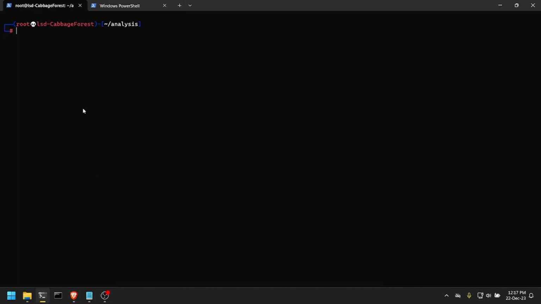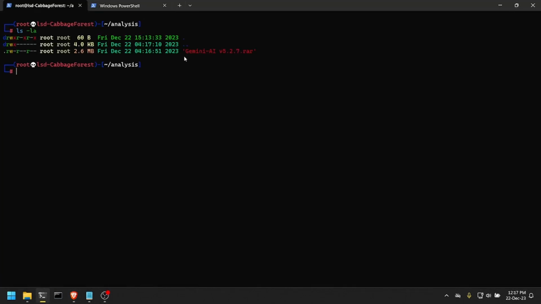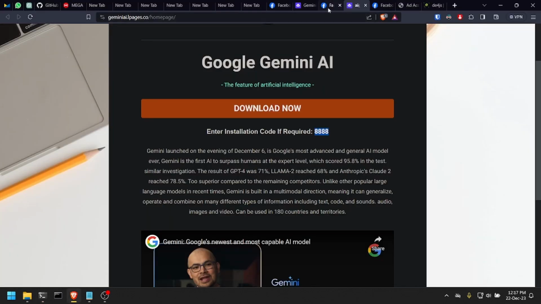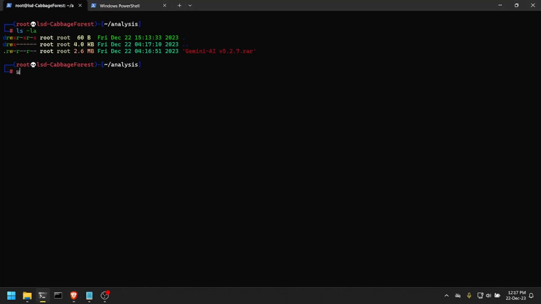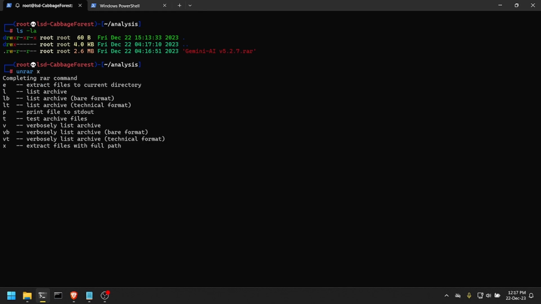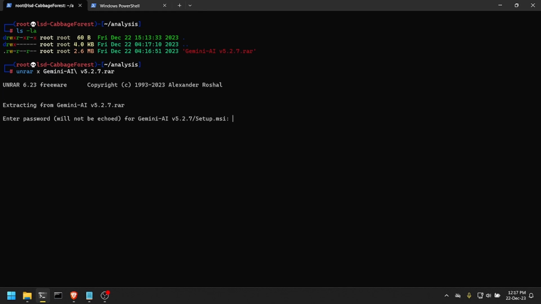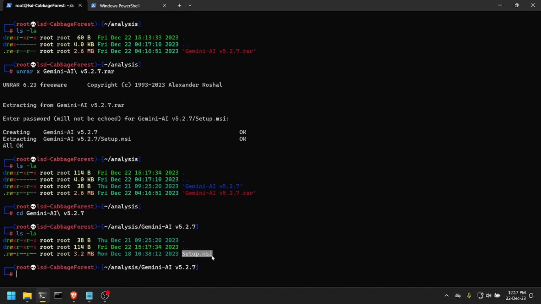I already downloaded it. I have this here in my Kali Linux VPS, and let's make some analysis. Let's see what's going on here. So I'm going to unrar this file. The password for this one is 8888, so quad 8, and it is a setup.msi file. This is a Windows file, which if we open, will open the wizard for us to install something. It will just ask us for a path to install, then next, install, and it will decompress a bunch of things in some specific path.